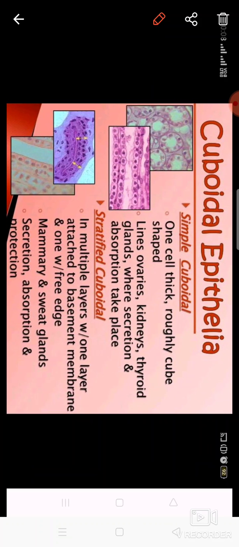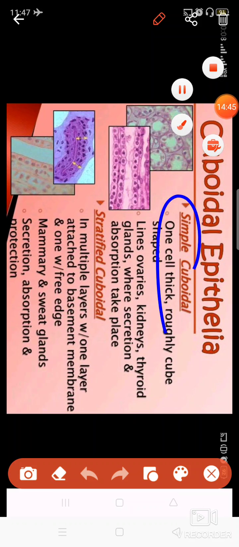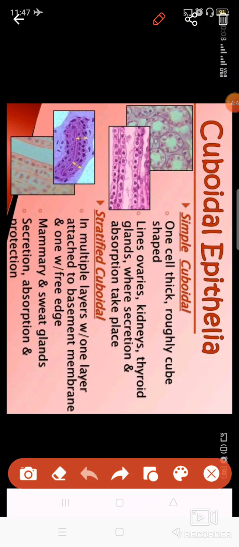Their function is protection. And this one, cuboidal epithelial tissue, can be simple cuboidal or stratified cuboidal. These are cube shaped cells, and if they are present in a single layer, they are known as simple cuboidal epithelial tissue. These are present in the ovaries, kidneys, thyroid gland, and wherever secretion or absorption is required. Secretion of substances, like bile from the liver.